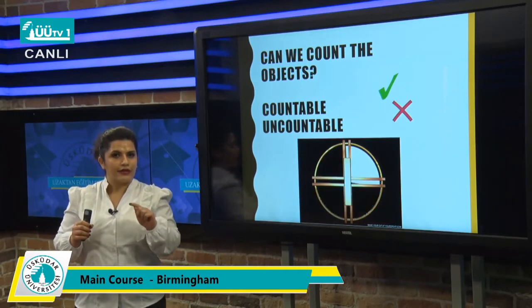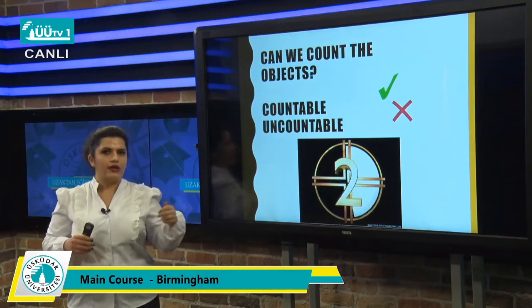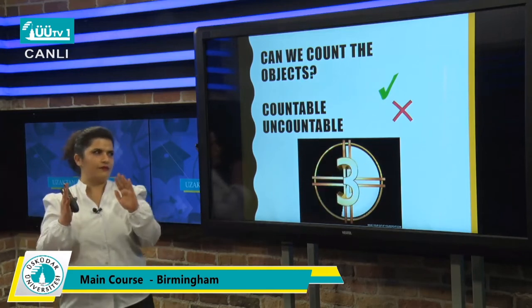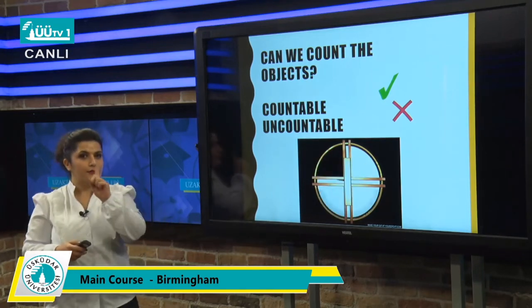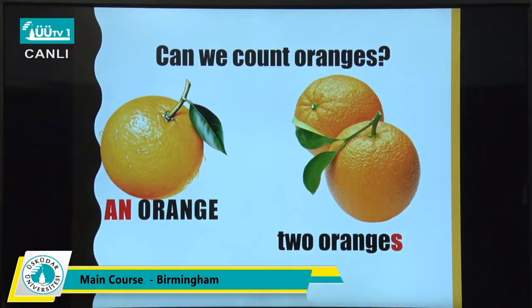You know them pretty well. But now we're going to start talking about countable nouns and uncountable nouns, and I think that you can guess them pretty well. So here the question is, can we count oranges?